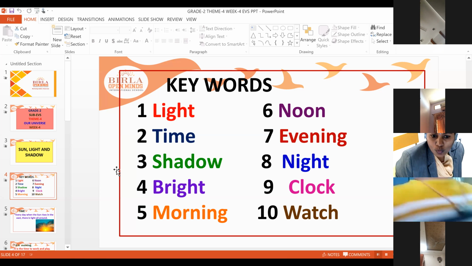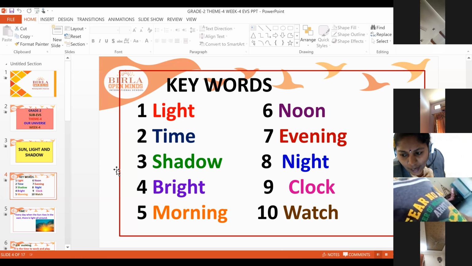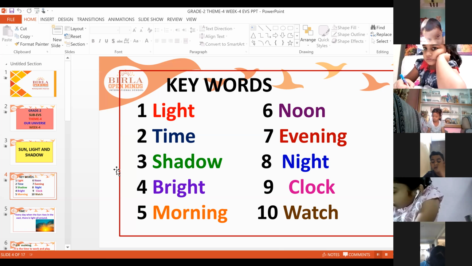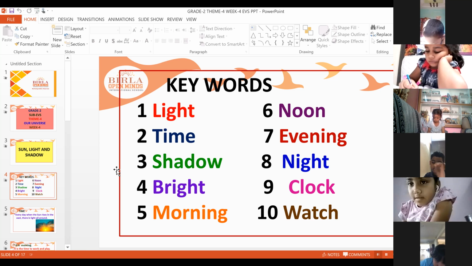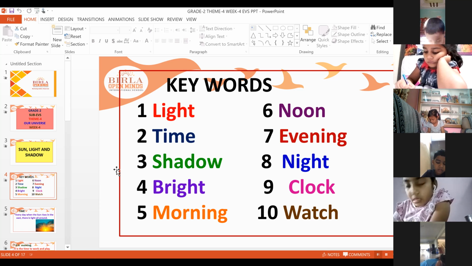Next, shadow. Shadow forms when there is light. If there is no light, shadow will not form. The dark patch of a substance is called a shadow. Shadows form only when there is light. In dark, shadows will not be found. Next, bright. Bright means so much of light. In the morning you can see the sun will be very bright, and now also. But when it comes to the evening or night time, sun will not be there.